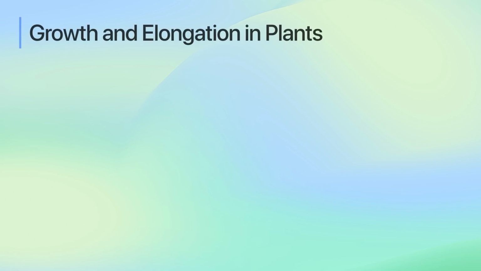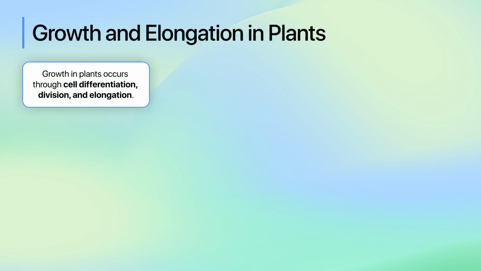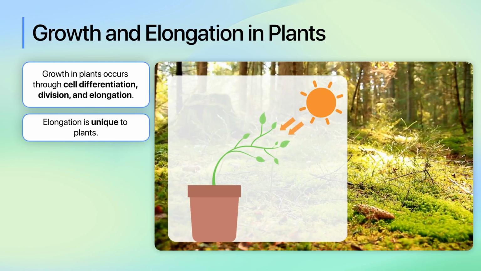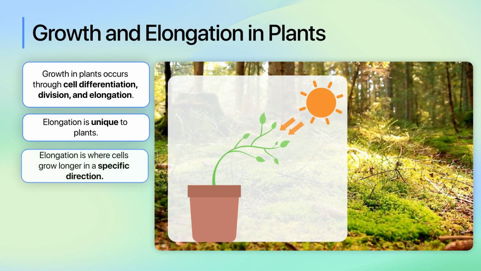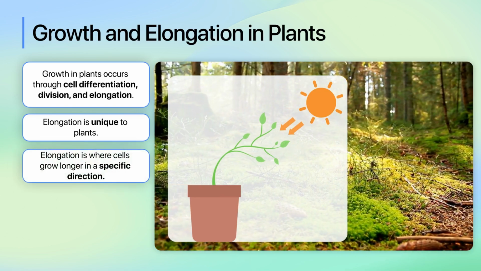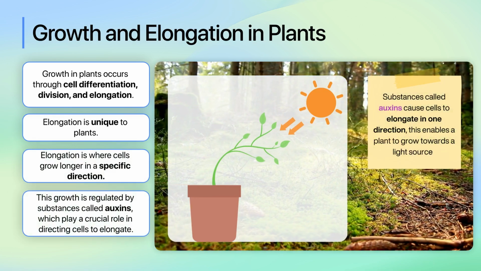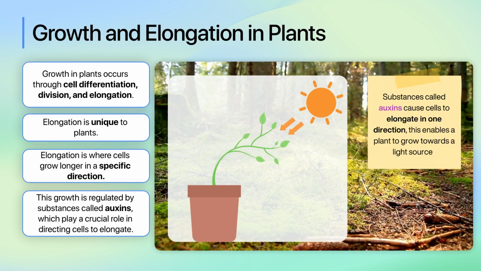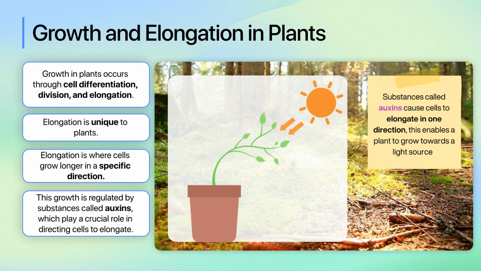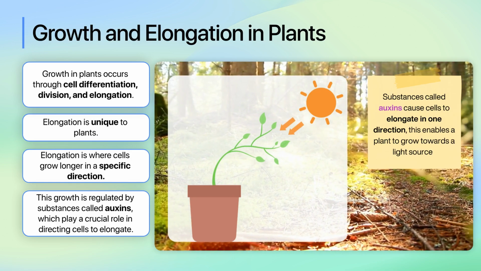Growth in plants occurs through cell differentiation, division, and elongation. Elongation is a unique process in plants where cells grow longer in a specific direction. This growth is regulated by substances called auxins, which play a crucial role in directing cells to elongate, especially in the stems and roots.